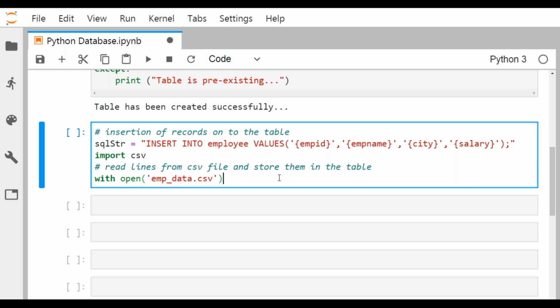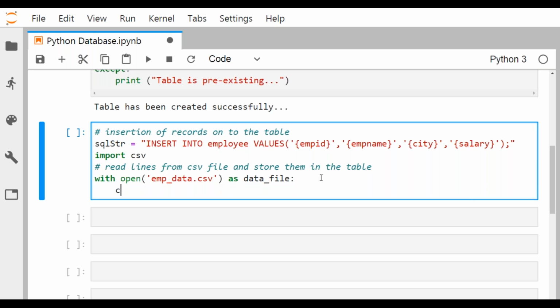Do you know the meaning of this with? Whenever you open a file using a with block, the closing of the file will be done by the system automatically. It takes the responsibility: when control comes out of the with block, the closing of the data file is done automatically. That is a very interesting thing here.